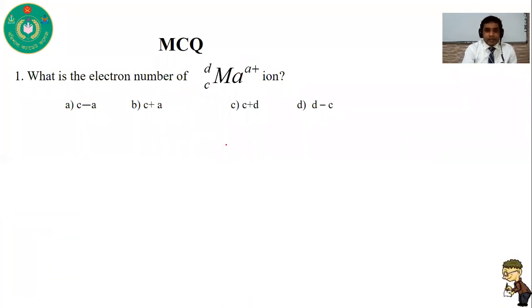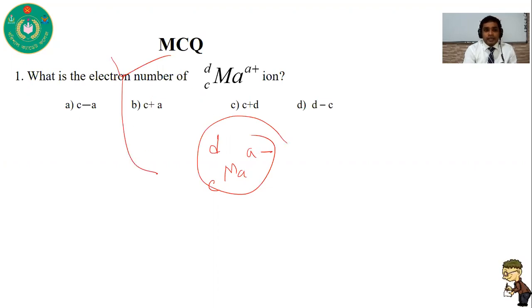If it is the A- ion, what will the electron number be? In that case, the electron number will be C plus A. I think it is clear to you. If it is plus, you have to deduct. If it is minus, you have to add.